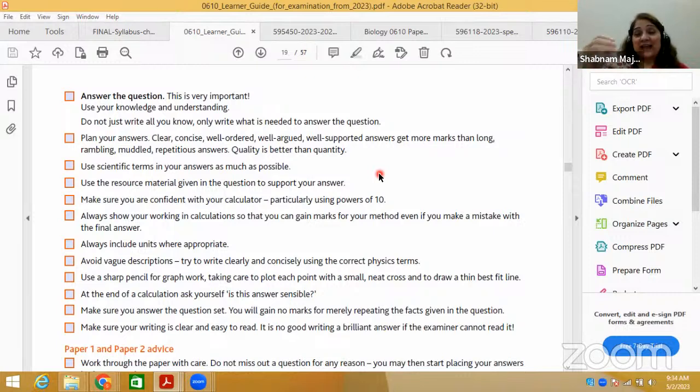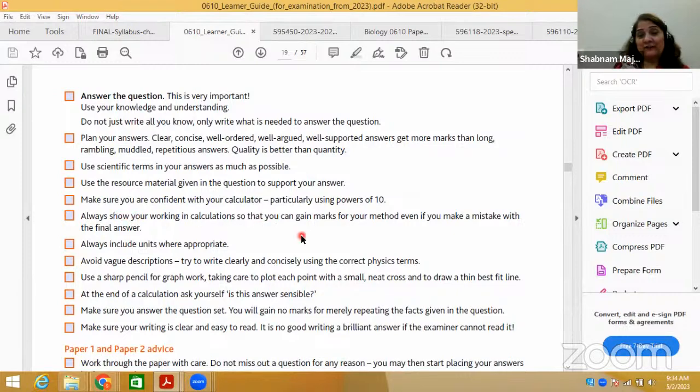Same is the case with the active site, getting saturated or occupied. Key terms to be used are exosmosis, endosmosis, hypotonic, isotonic, hypertonic. Those key terms are very important, so you need to use them as much as possible.